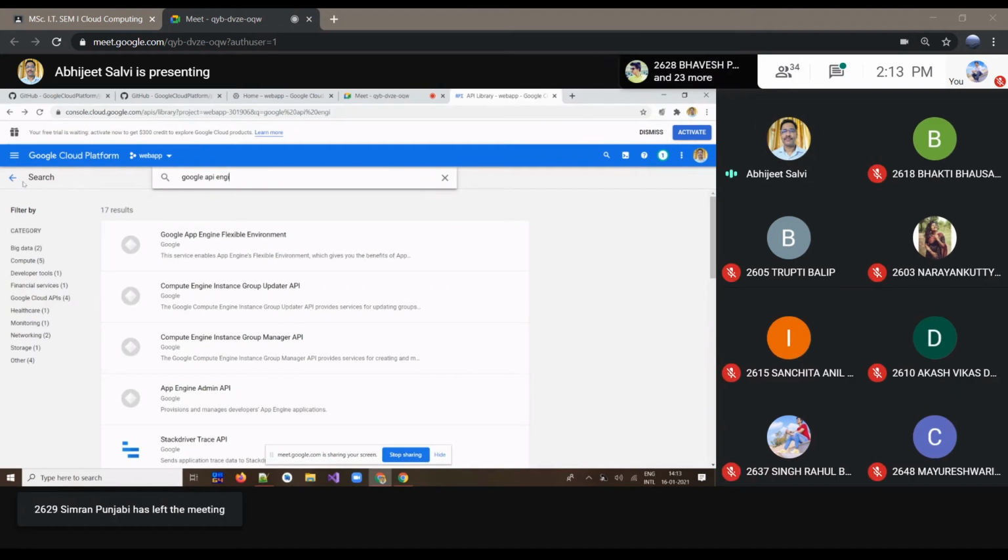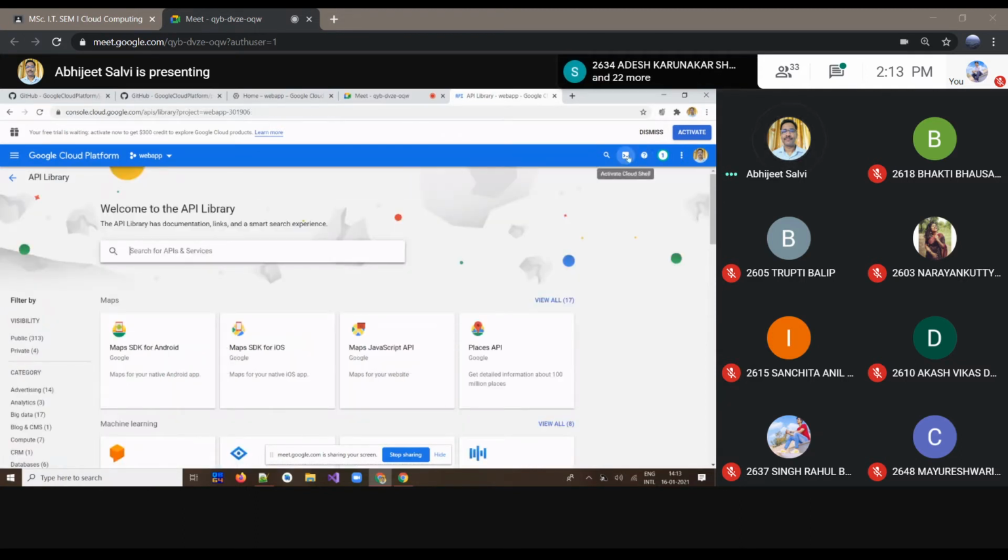If you have a debit card, make sure international payments are allowed on it. Then only you can get it. That is one of the constraints. After doing this, enable that. Assume that we have enabled that. Then we have to deploy our application from the cloud shell, so click on this cloud shell option.